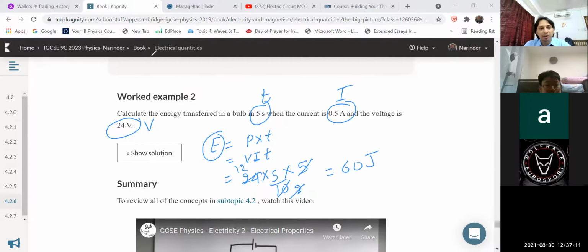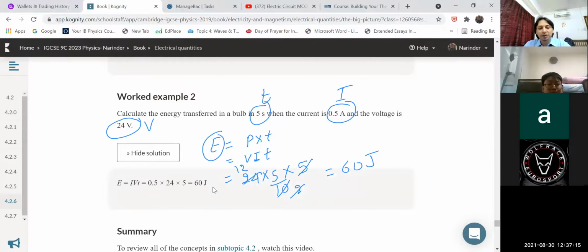Let me check the answer, and students, you also please match your answer. You get the same answer, 60 joule. Yeah, Ashanya's answer is correct. Meher said IVT, very good. Now, children, between your marks, A and A star, there is a very small difference. A student getting 90 is A, more than 90 is A star.